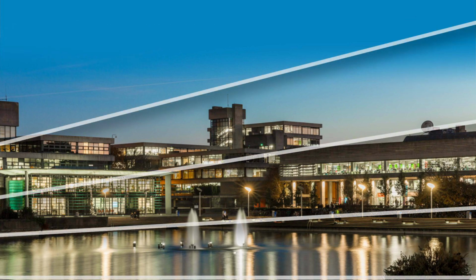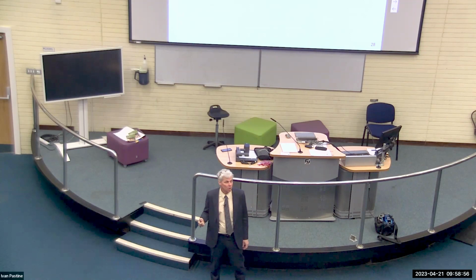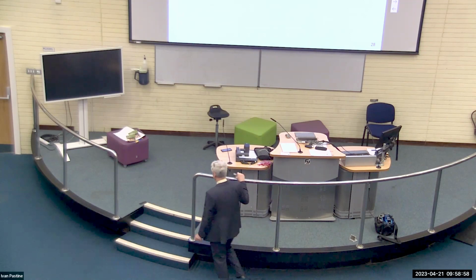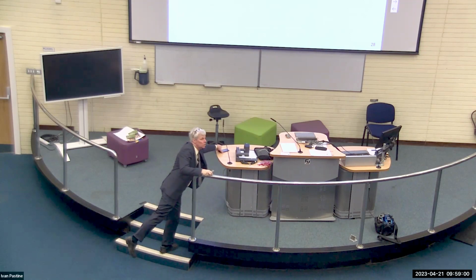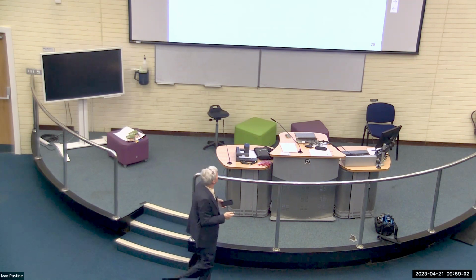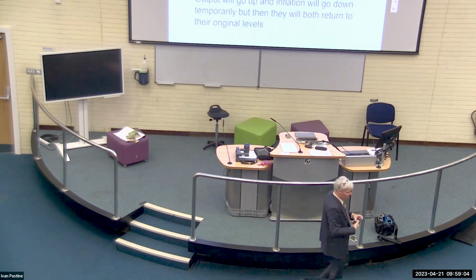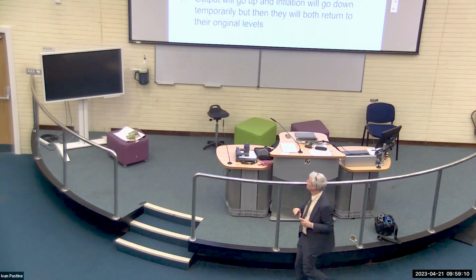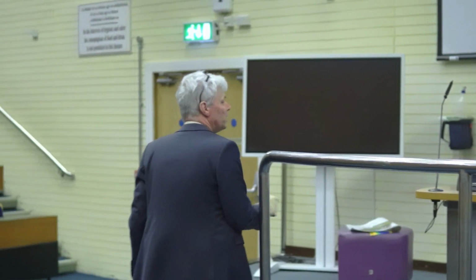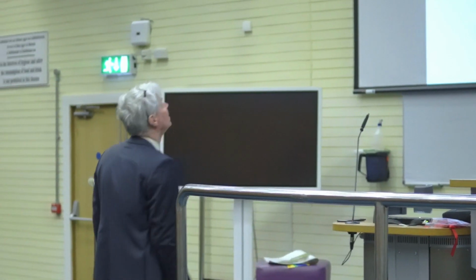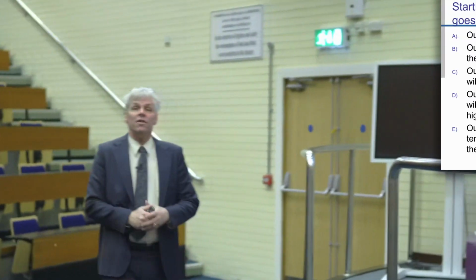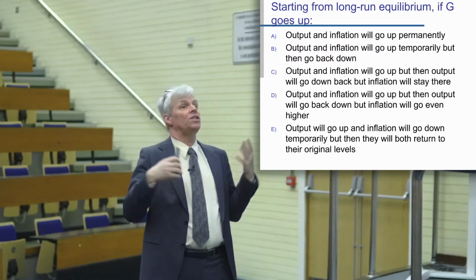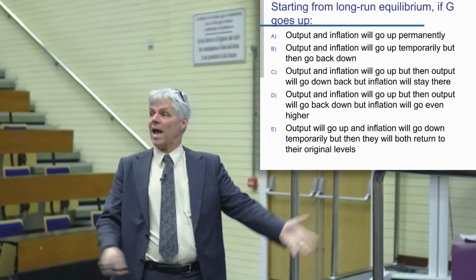So where were we? We were talking about the aggregate supply, aggregate demand model, which we have at this point totally covered. So I would just like to take a minute to talk about the kind of question you might see on aggregate supply, aggregate demand. So here is a multiple choice question taken from an old exam. Starting from long run equilibrium, if G goes up, what happens?